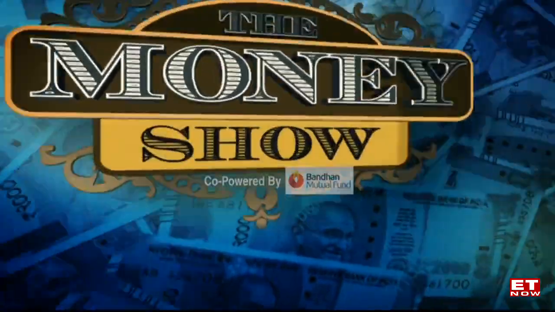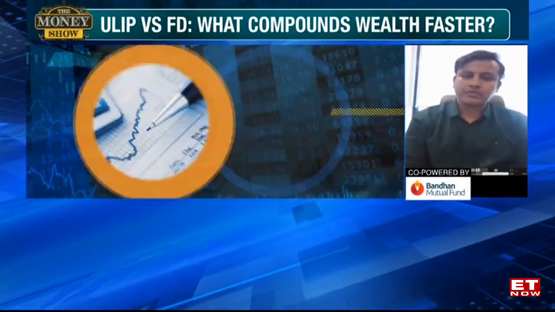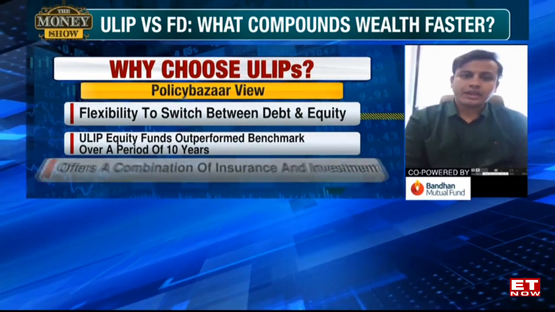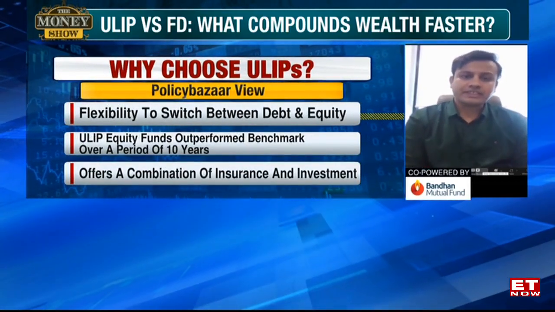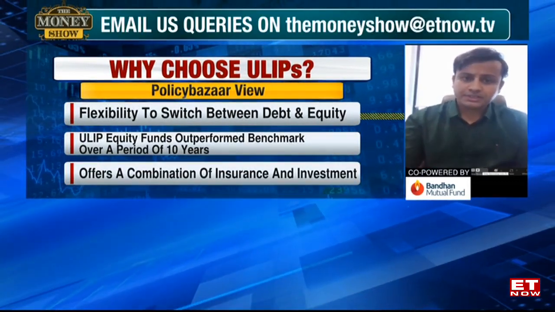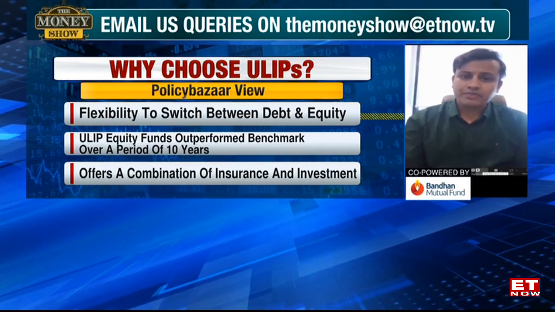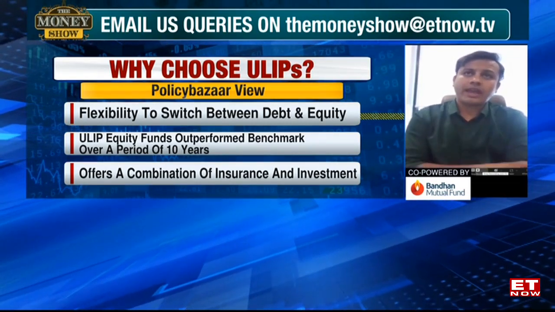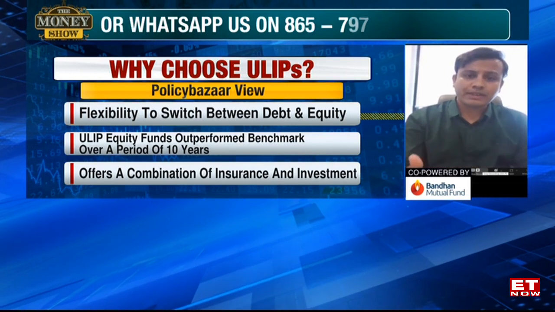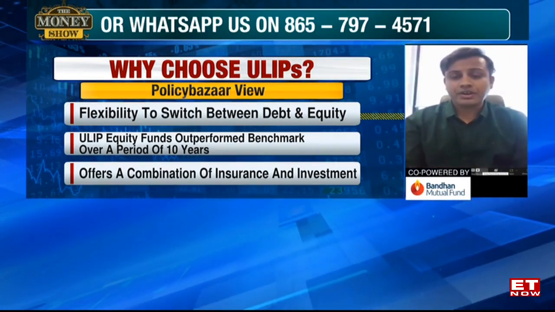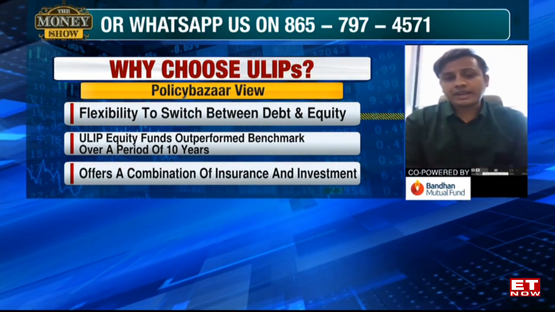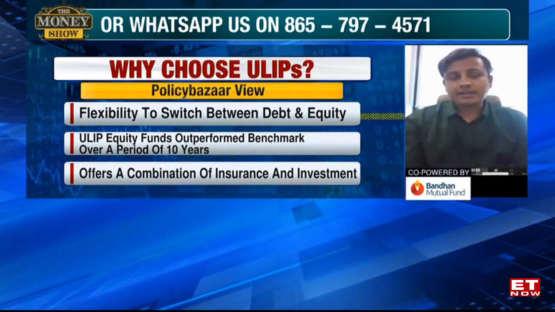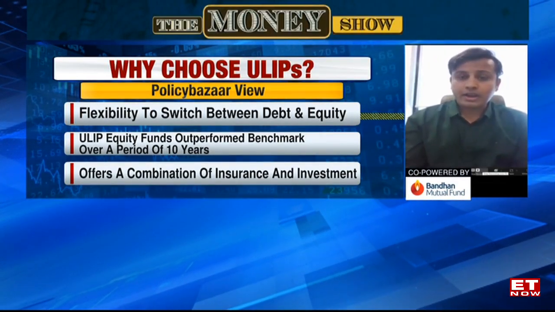See, ULIP is a market-linked instrument, just like a mutual fund, and it also has an additional benefit of a life cover associated with it. Now, the biggest benefit of investing in a ULIP, apart from the returns, is that you get up to 2.5 lakhs tax-free returns. So if you make an annual investment of up to 2.5 lakhs, which normal retail investors would do, you would get tax-free returns. That is better than doing a debt mutual fund or an FD.